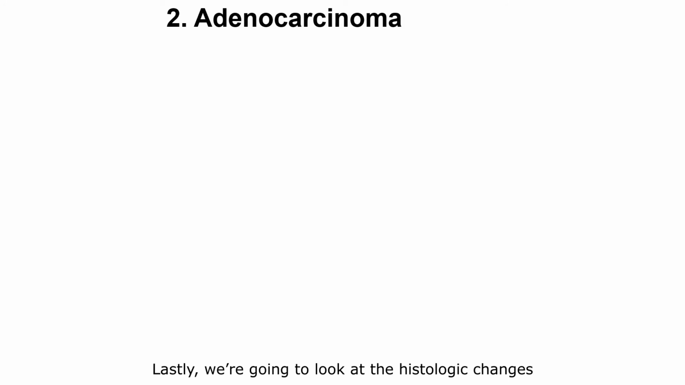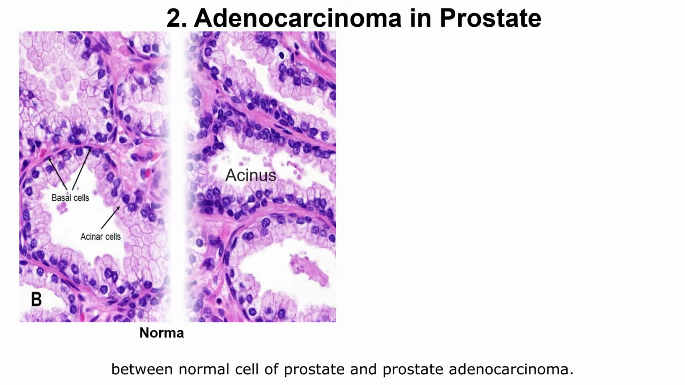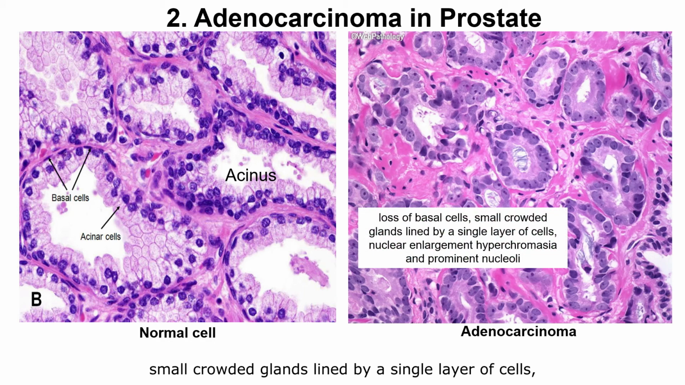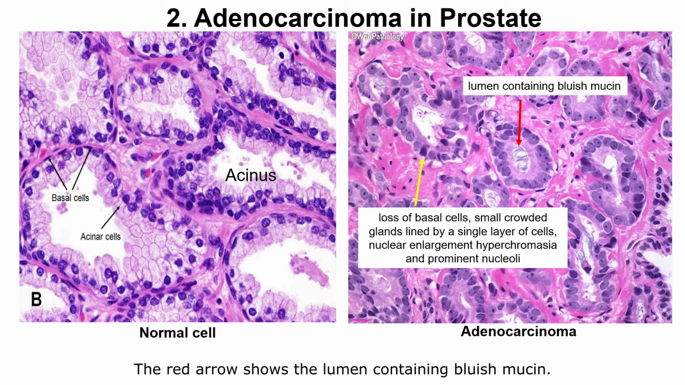Lastly, we are going to look at the histological changes between the normal cell of a prostate and prostate adenocarcinoma. So, the left side shows the prostate gland with acinar cells. Basal cells are between secretory cells and basement membrane, and are believed to be the stem cell compartment of acinus. But in the adenocarcinoma cases, we can see loss of basal cells, small crowded glands lined by a single layer of cells, nuclear enlargement, hyperchromasia, pointed by the yellow arrow, and a prominent nucleoli. The red arrow shows the lumen containing bluish mucin.